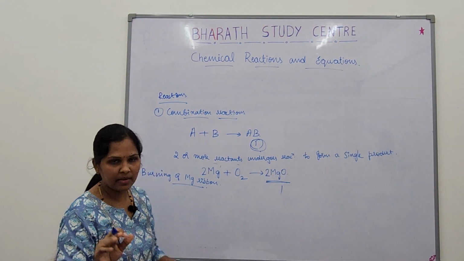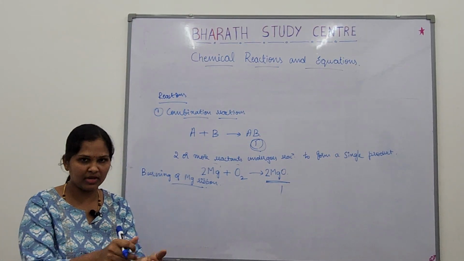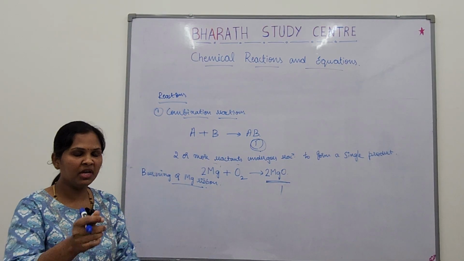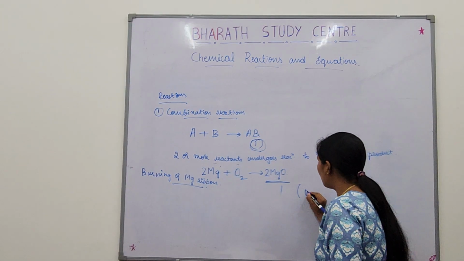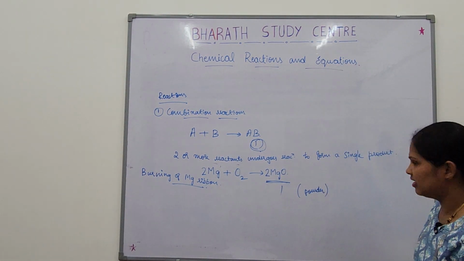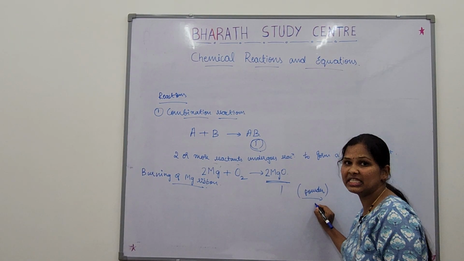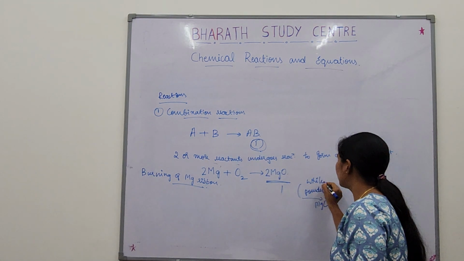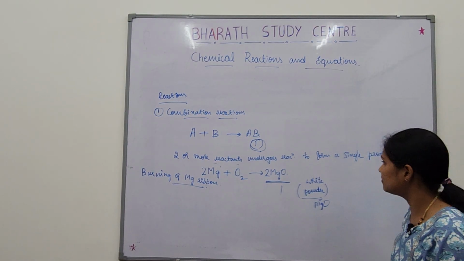So we are rubbing it with sandpaper, and then what are we doing? We are taking a Bunsen burner, nothing but the burner that you will have in the lab, and we are burning the magnesium ribbon. On burning that magnesium ribbon, you will get a white powder. That white powder is called magnesium oxide.